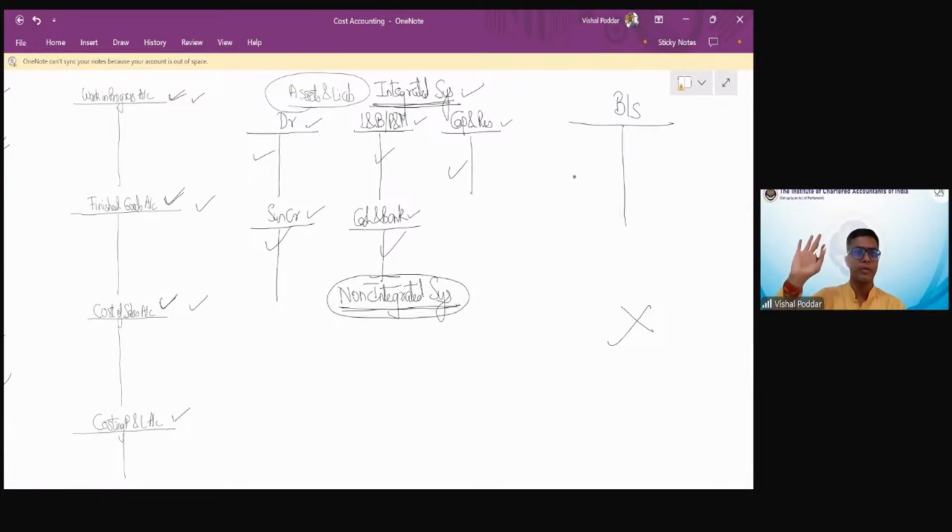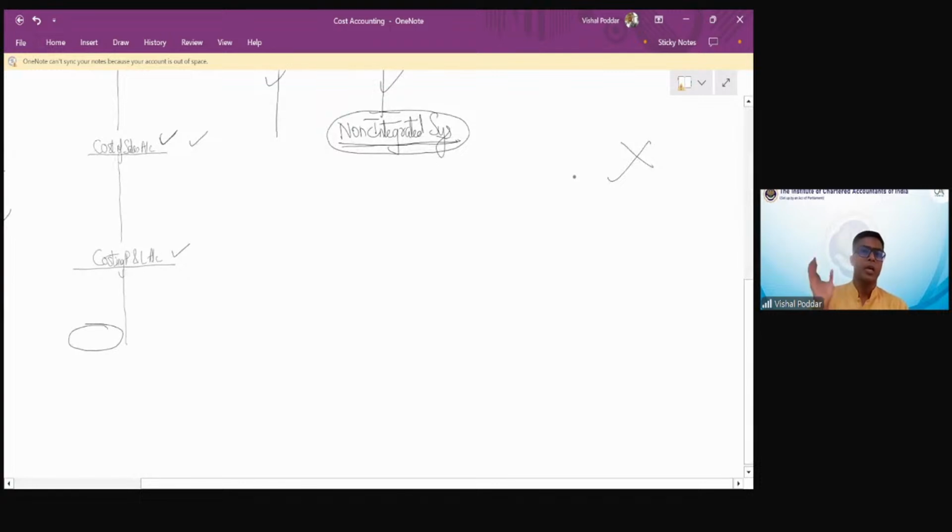So the purpose of financial accounting is already served by them separately. I need not look into their purpose. I only need to look into my purpose, which is satisfied with the other accounts. But the problem is, in order to complete the accounting, I need the asset and liabilities account. So what I do in a non-integrated system is I simply prepare one single account.